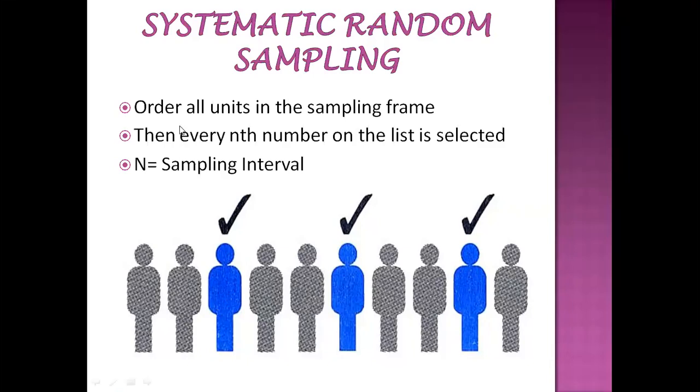But all units are in the sample frame, nothing but the population. In your class, how many students are there? 40 students, I am assuming. If I select 3, 6, 9, some people may say sir is well known to that particular person, so I selected the third roll number. Then there is some bias.